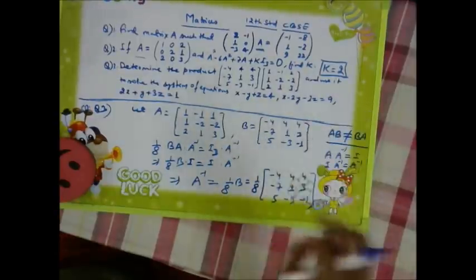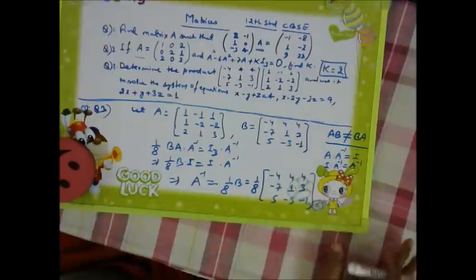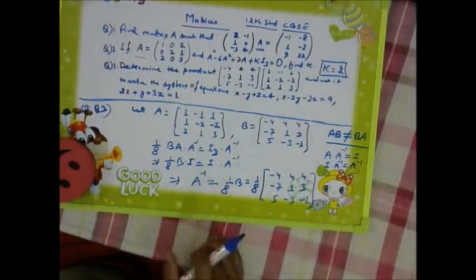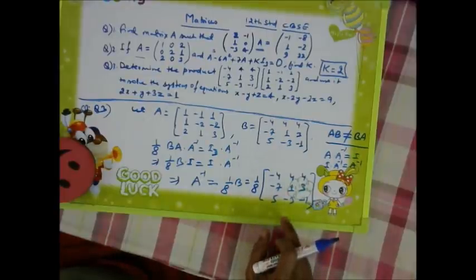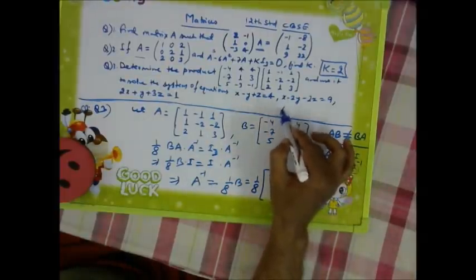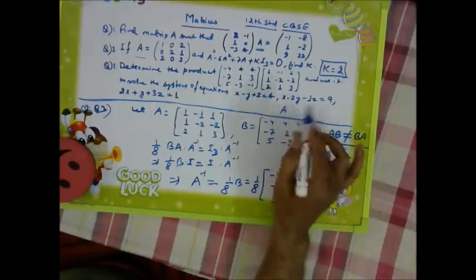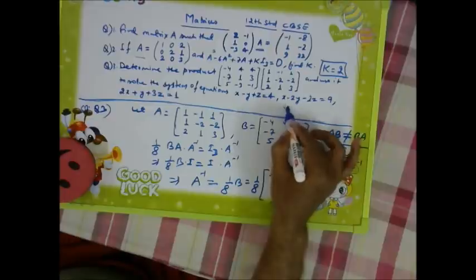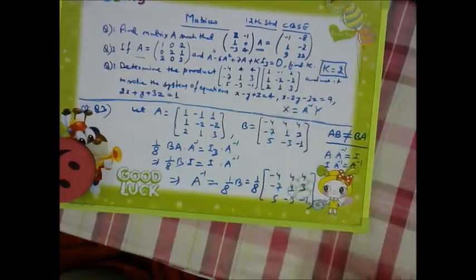Which we will be utilizing further. So A inverse we have got. Now this A inverse that we found, we wrote X is equal to A inverse Y. Right.